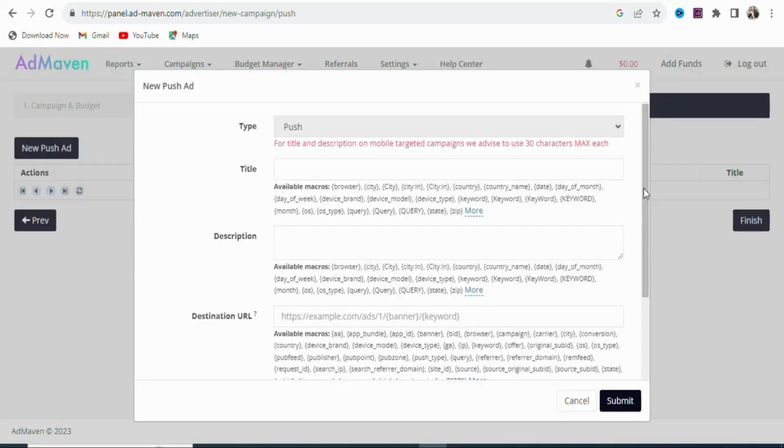Once you click on next, you are going to see a page like this. You can see ad type. We have selected push. Once that is done, you can see ad title, description, destination URL. So this is where we are going to paste the title of the offer, and this is where we are going to paste the description. So we have to go back on CPA Grip so that we can get the details.